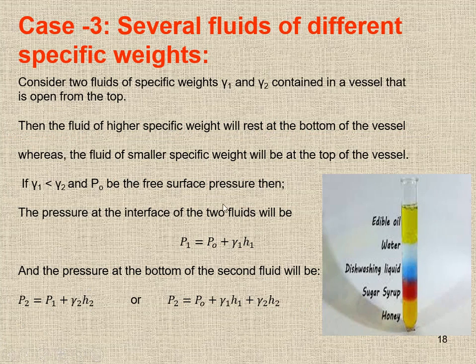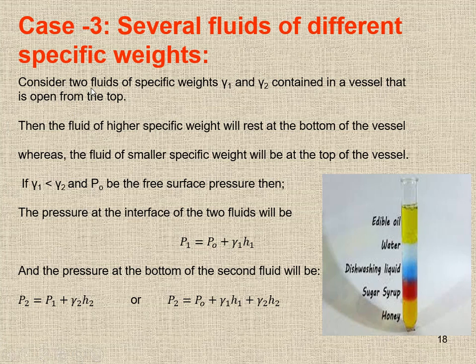Now case number 3: several fluids of different specific weight. If you want to calculate the pressure at this point or at this point, here the density is not the same, the fluid is not homogeneous, it is different.